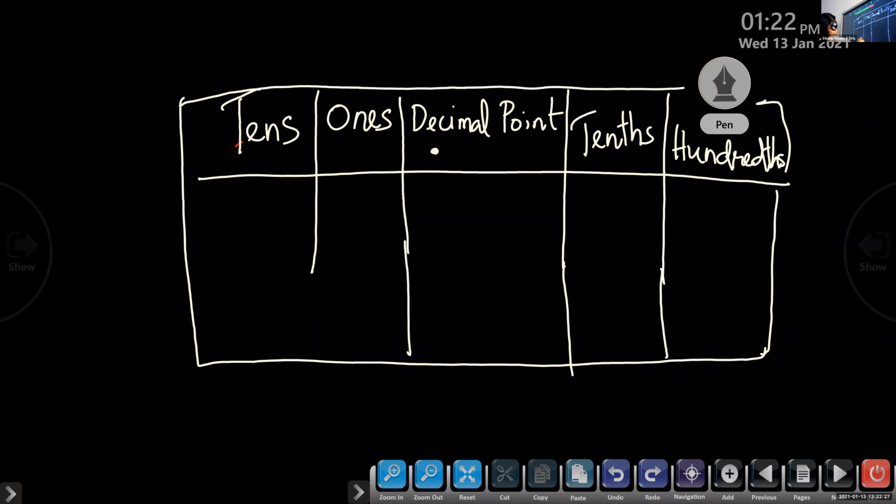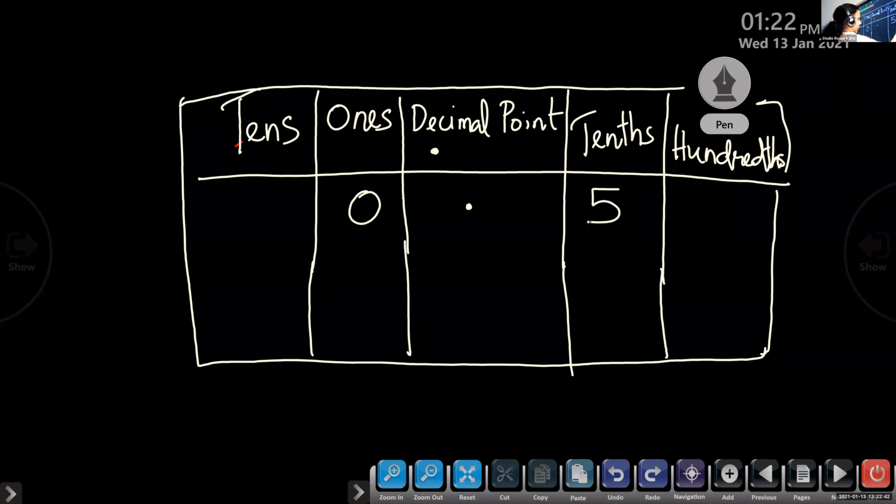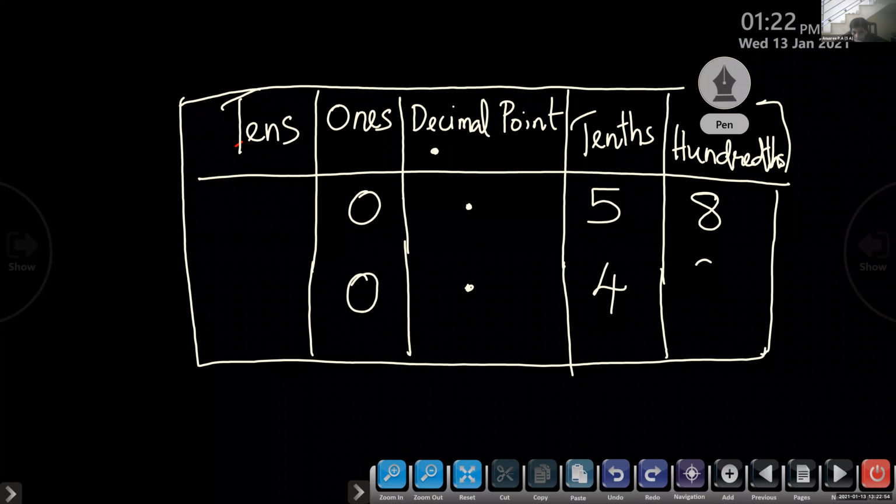That's the only difference. So how can we write 0.58? 0 in the ones place, then the decimal point, 5 in the tenths place and 8 in the hundredths place. Now do the same for 0.42.